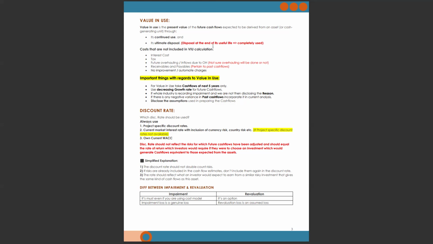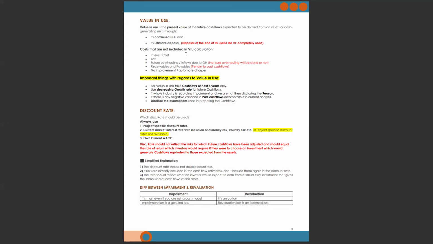We have just discussed that if there is an increase in interest rate, then this is an indicator of impairment. Why? Because when the interest rate is high, it reduces our cash flow. So reduction or lower value in use is also an indicator of impairment.